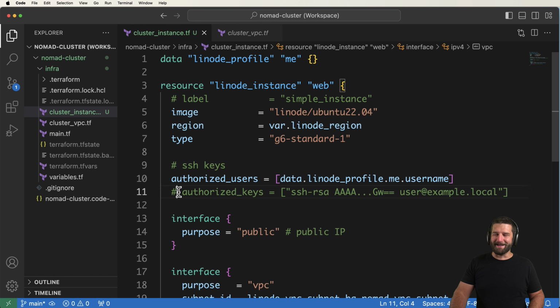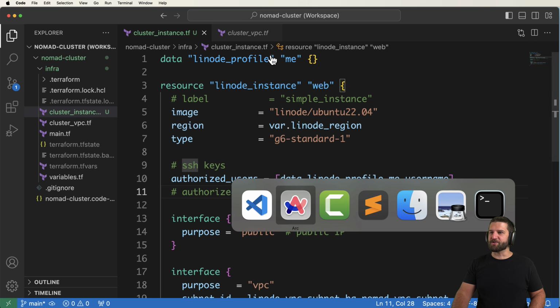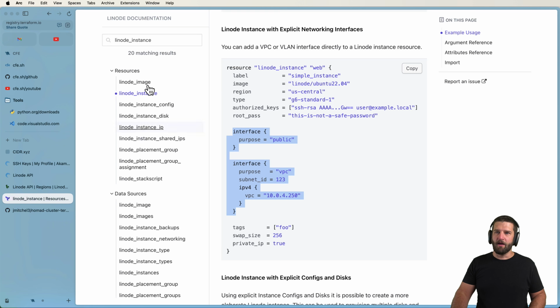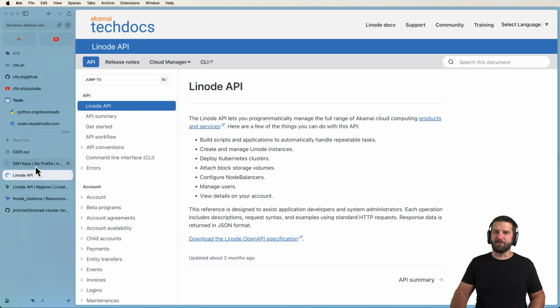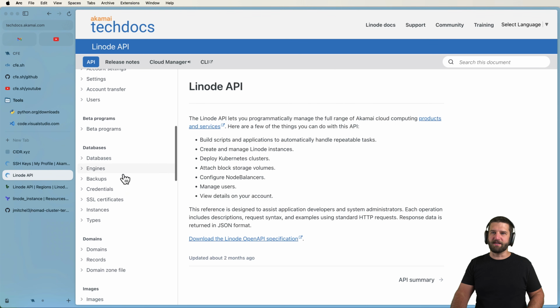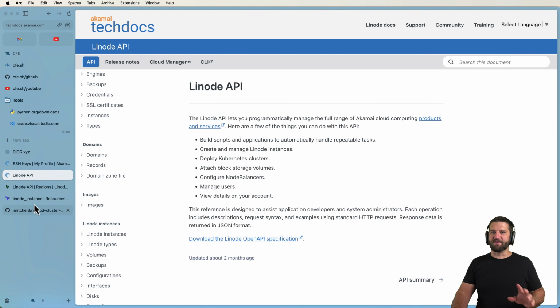What it might not tell you, probably won't tell you, is whether or not your SSH keys are correct. It's not going to verify that. At least I don't think so. Maybe at some point it might. But all of these other configurations, these are well documented on the actual Terraform modules in here. And then, of course, if you do a quick search on Google for the Linode API, there is a lot of documentation in here as well. We'll revisit this in a little bit.